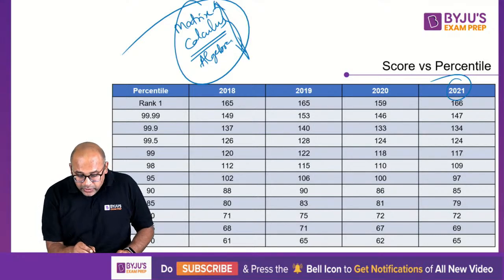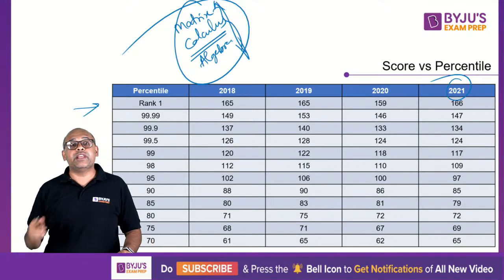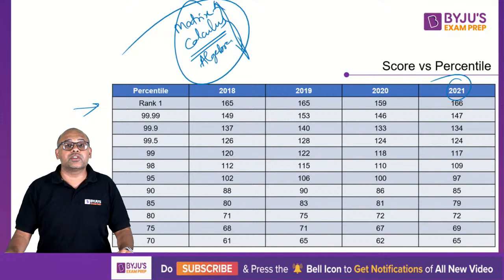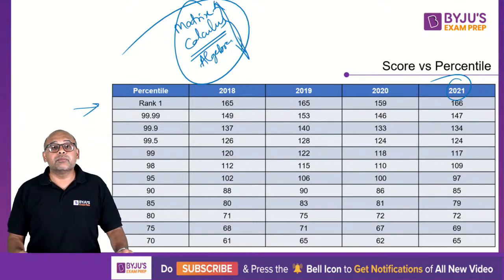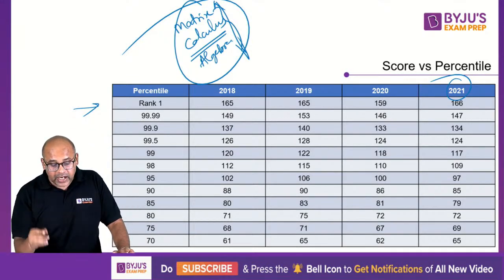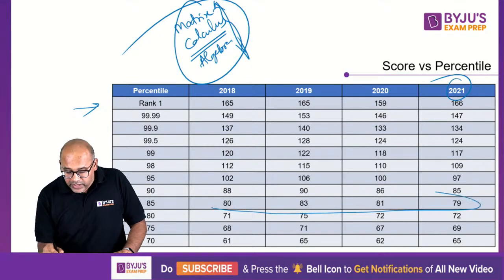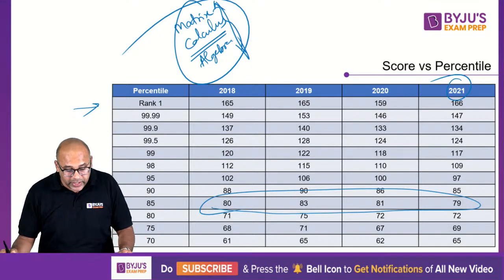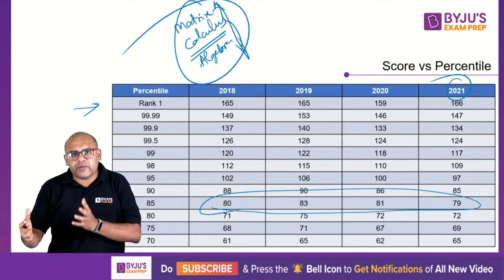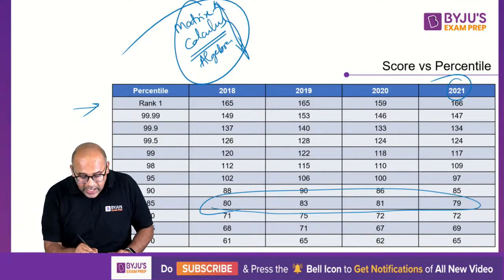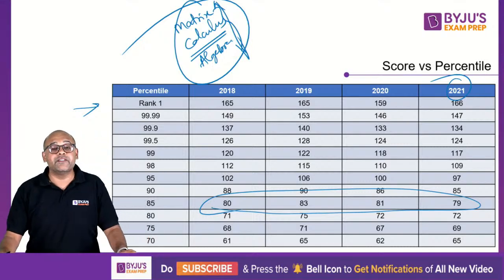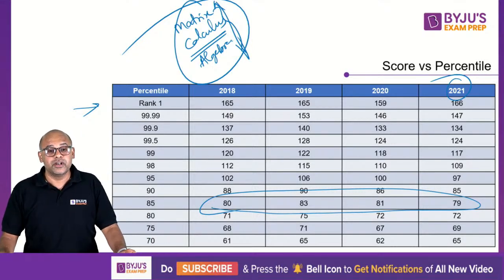Right, so anyway, if you're looking at it, these are the scores. Please take a look at what happened on this, what are the scores, what are the percentiles, how the mapping has happened. I would recommend take the average of them, more or less, you will get the correct values. For example, if you're looking at 85 percentile, how much is needed? It keeps varying, but ultimately you know that on an average, you're looking at 80 to 85 marks. This is the 85 percentile range.